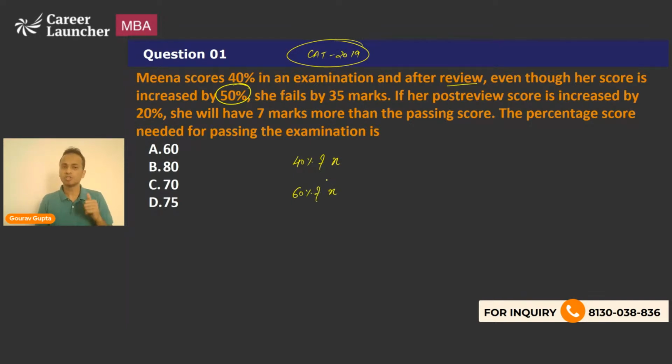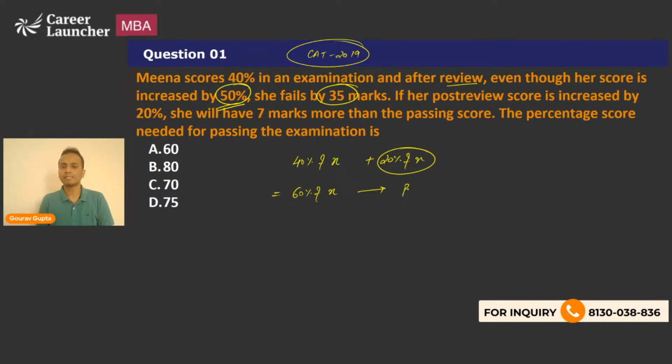Important. Originally the score was 40% of X. It increased by 50%, that means half of the value. So half of 40% of X will be 20% of X. So 40% of X plus 20% of X will become 60 percentage of X. Now, when she has scored 60 percentage of X, which is her post-review score, she fails by 35 marks.